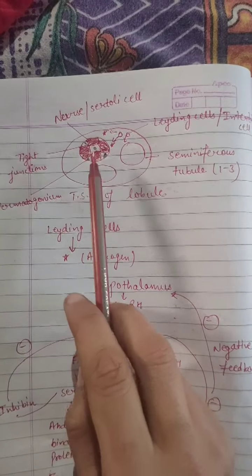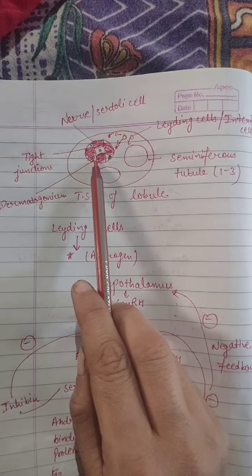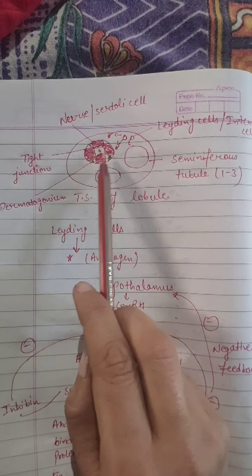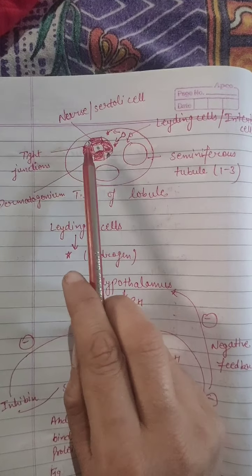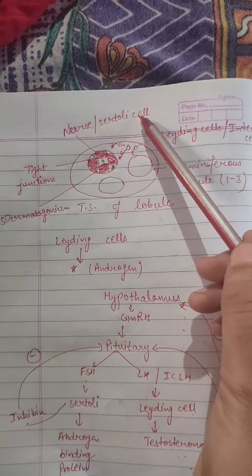In the seminiferous tubules, these kinds of cells are present. These cells are known as nurse cells or Sertoli cells.